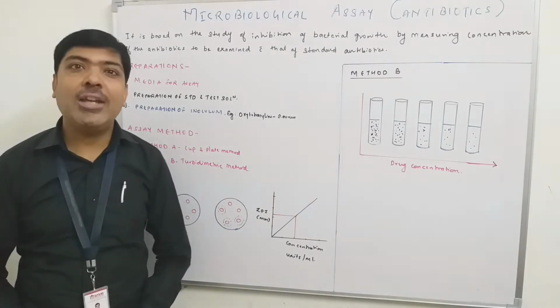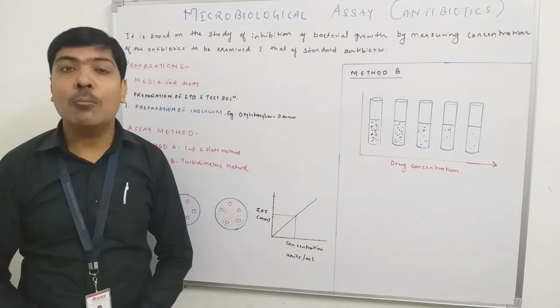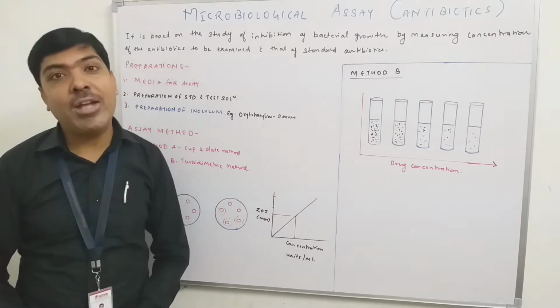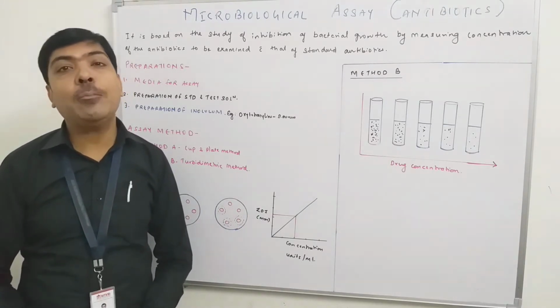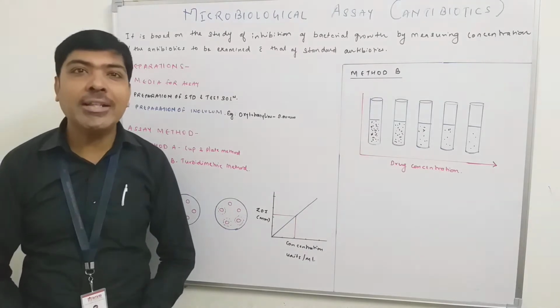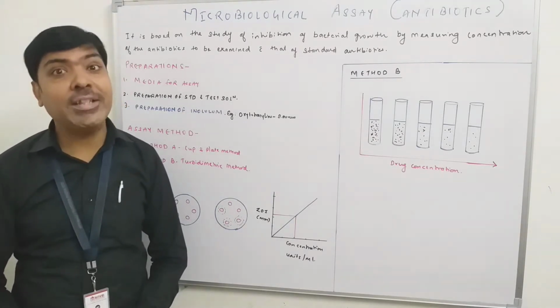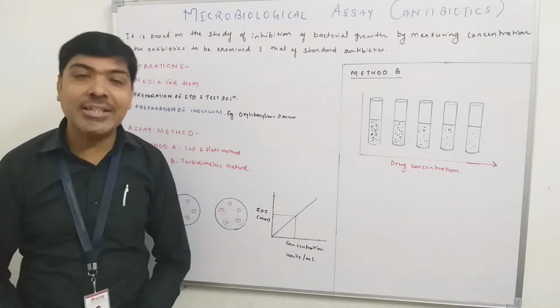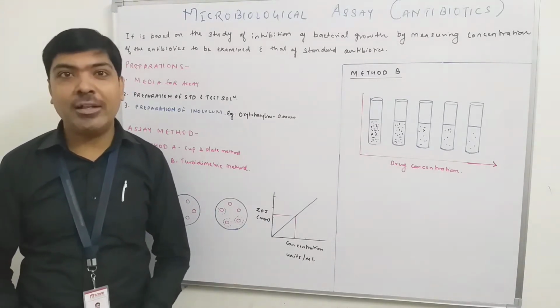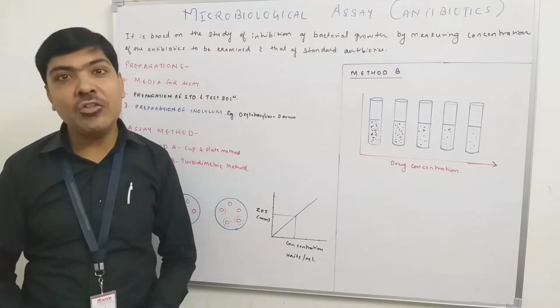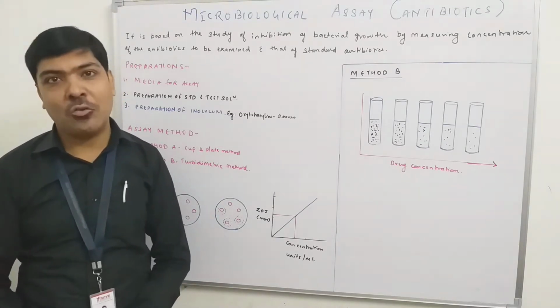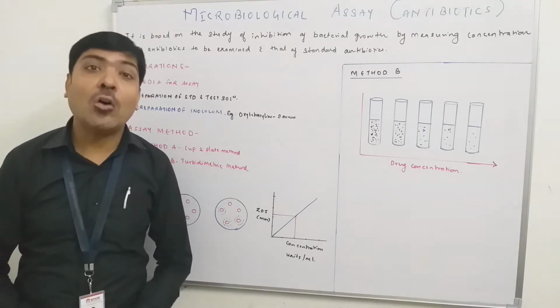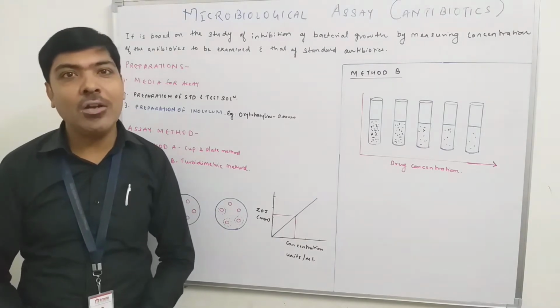So suppose a new molecule is available, and we have to claim that it has the power to kill microorganisms. Before using that molecule as a drug, we first need to test that chemical, whether it has the potential to destroy microorganisms or not, or maybe whether it behaves like an antibiotic or not.